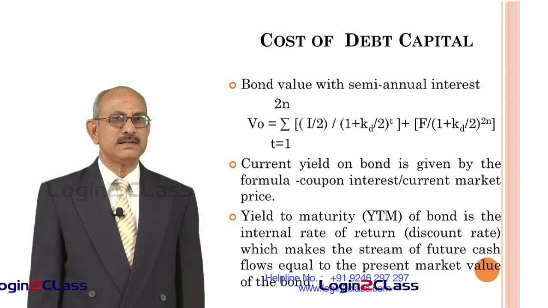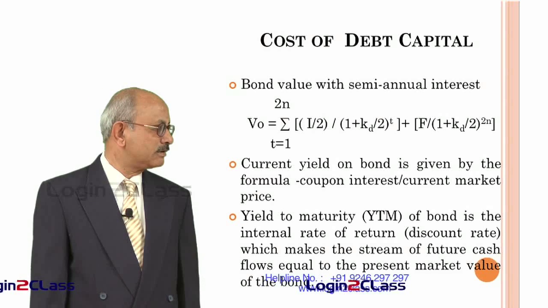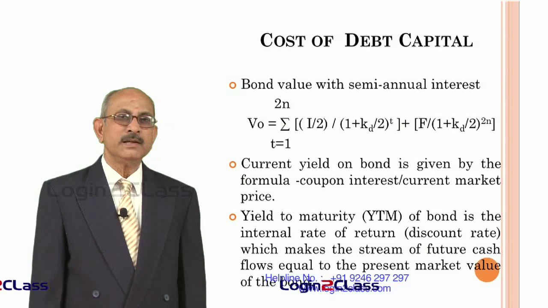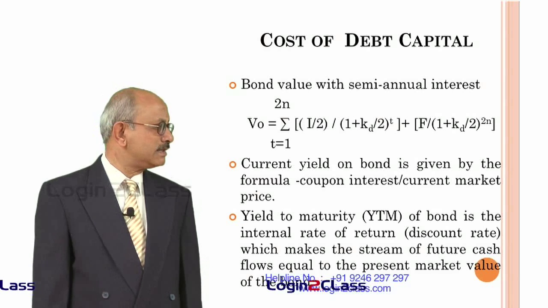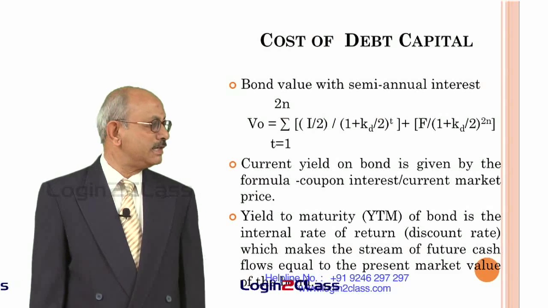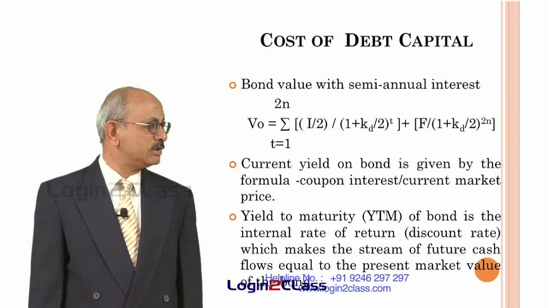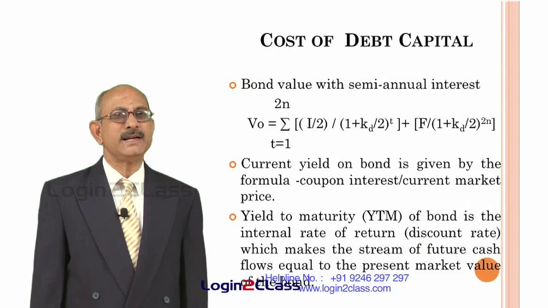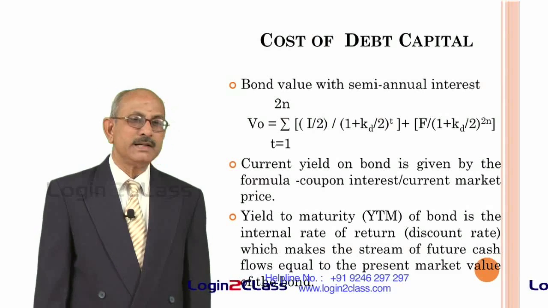Now, we will go to the next concept called yield to maturity, normally known as the YTM of a bond. This is defined as the internal rate of return or the discount rate which makes the stream of future cash flows equal to the present market value of the bond. So, here it is an indirect way of finding the discount rate.